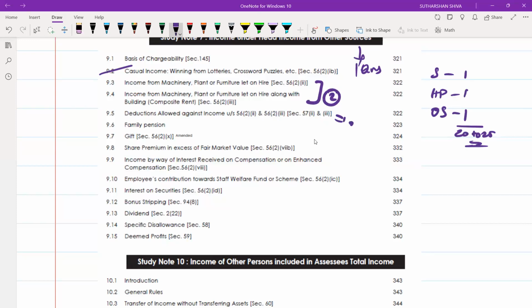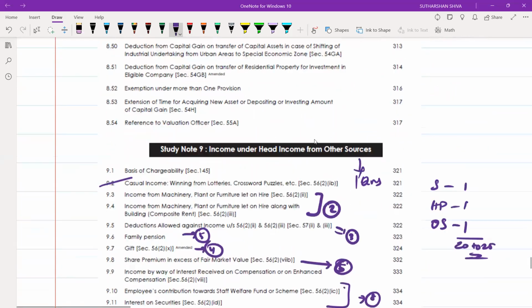Deductions against the income should be a third order. Gift should be a fourth order. Family pension should be a fifth order. Share premium in excess of fair market value will be a sixth order. Dividend specific disallowance will be a seventh one. Employees contribution interest on securities will be your eighth. This order you will follow and you will prepare it.